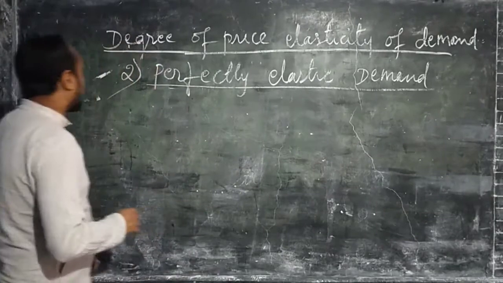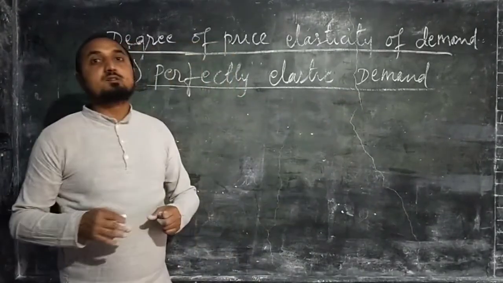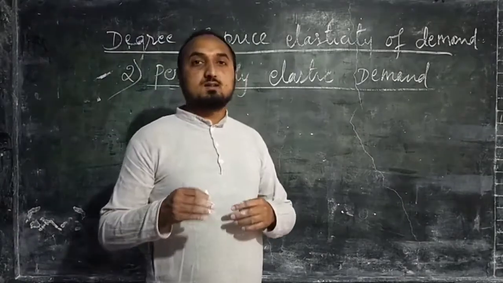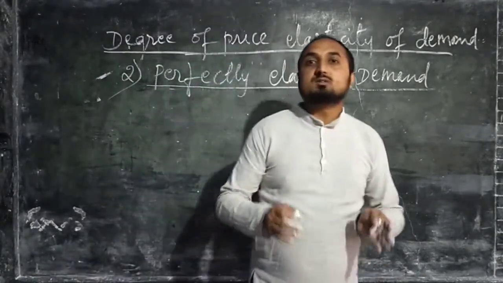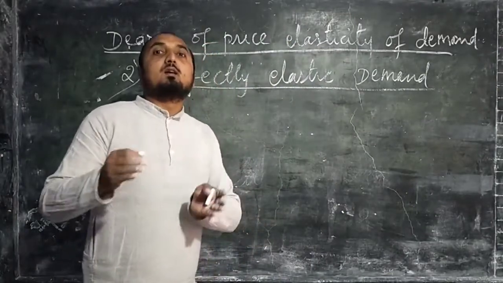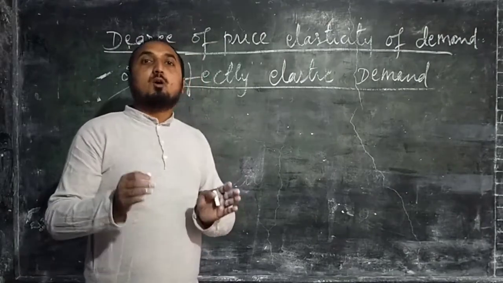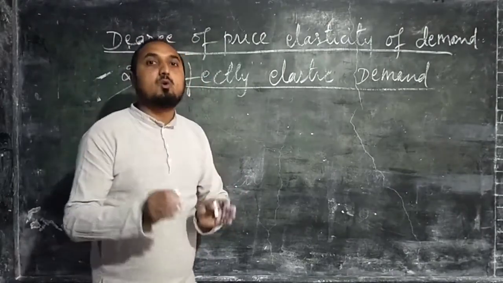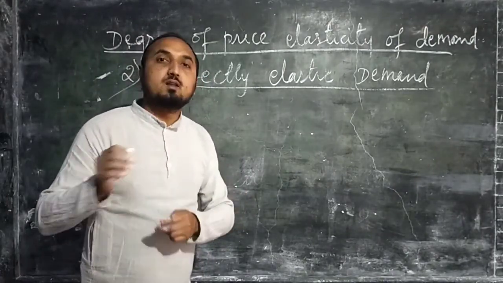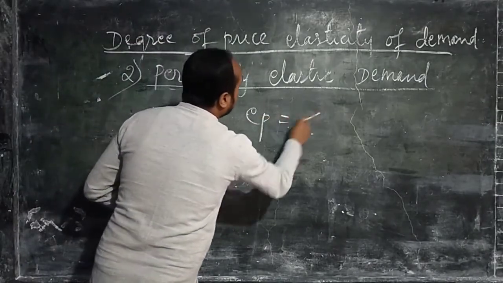Okay, next we have perfectly elastic demand. So you have to understand the meaning. What is perfectly elastic demand? When consumers are prepared to purchase all that they can get at the same price. Here the price of the commodity will remain the same, but the quantity demanded may change by any amount, and the value of price elasticity of demand will be infinite.